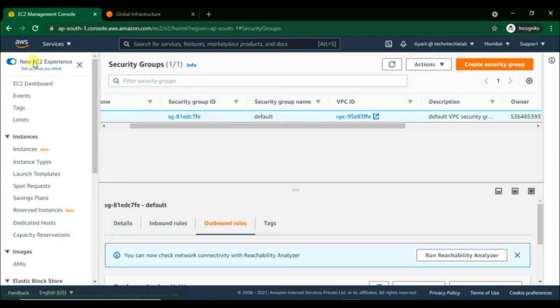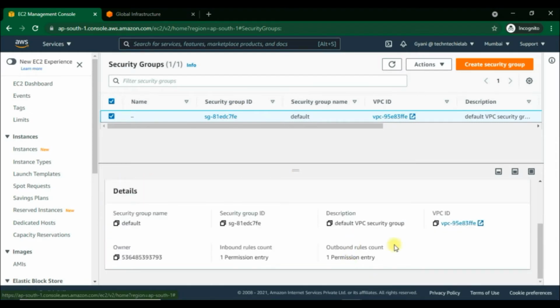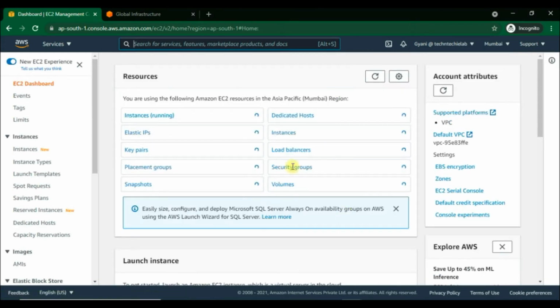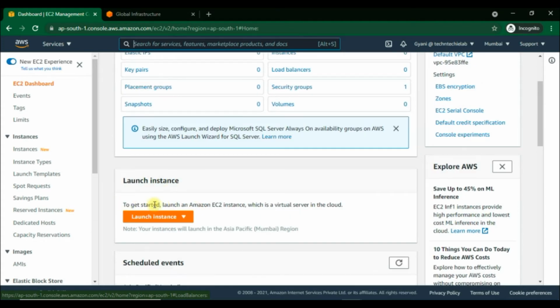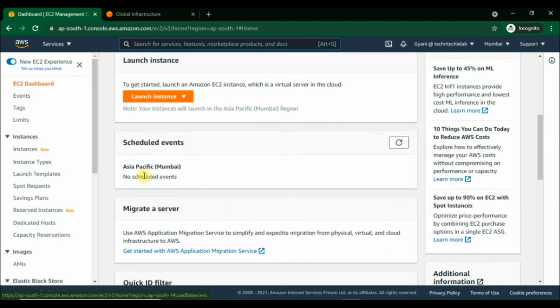Okay, before going to the EC2 dashboard, I would like to show you the old EC2 user interface, as I am in the new interface now. If someone likes the old EC2 interface, then they can work on that interface as well. We just need to switch between the old and new interface. Anyway, I will go back to the new interface and move to the EC2 dashboard to launch the new instance. Yeah, here we can see that an Amazon EC2 instance is a virtual server in the cloud and will launch in the Asia Pacific Mumbai region, as I am in the Mumbai region, no doubt.